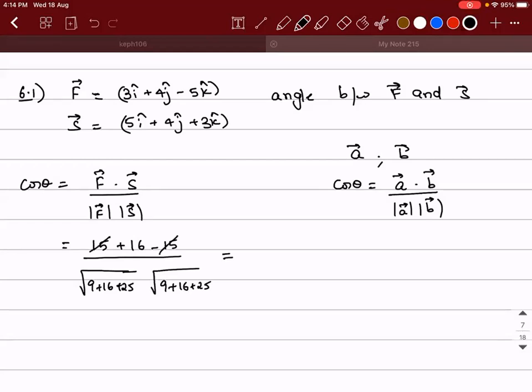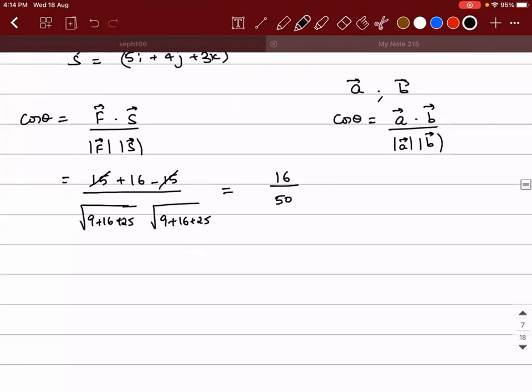So 15 and 15 will get cancelled. 16 divided by, 25 plus 25 is 50, and the square root of 50 into square root of 50 is 50. So cos theta will be equal to 16 divided by 50. If you simplify it, what will you get? 0.32, which is 8 divided by 25, right? So theta will be equal to cos inverse of 8 divided by 25.